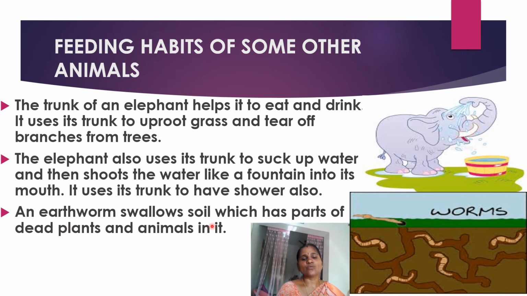An earthworm swallows soil which has part of dead plants and animals in it. So where do we find these earthworms? Most earthworms we can find inside the soil, and especially in the manure, where we are storing that manure or humus. It contains a lot of earthworms. So these earthworms swallow soil which has parts of dead plants and animals. These parts of dead plants and animals we should call humus or manure.